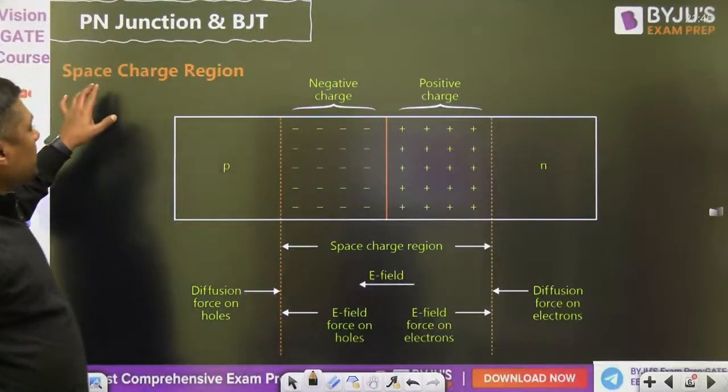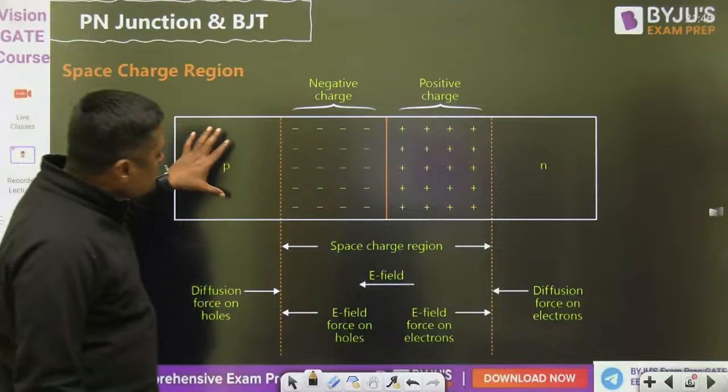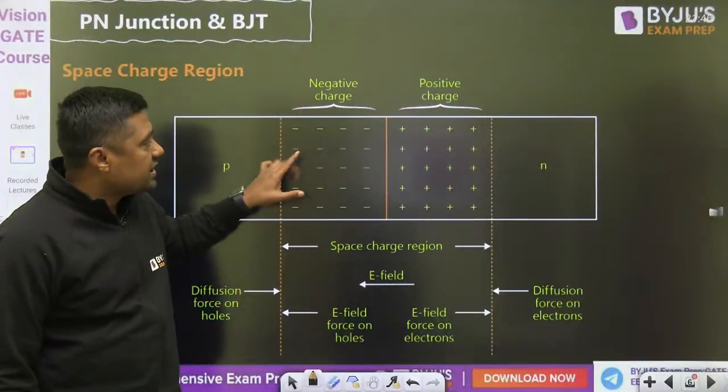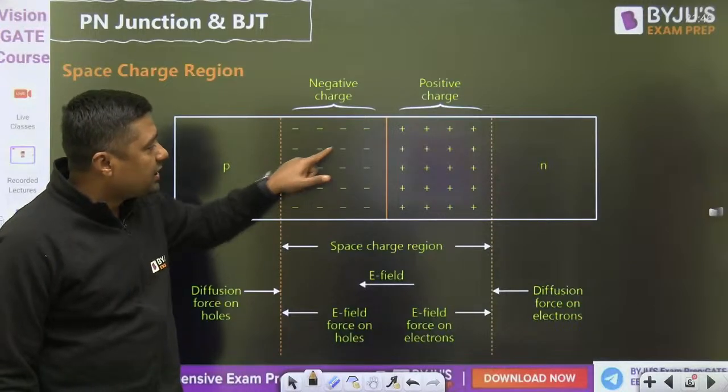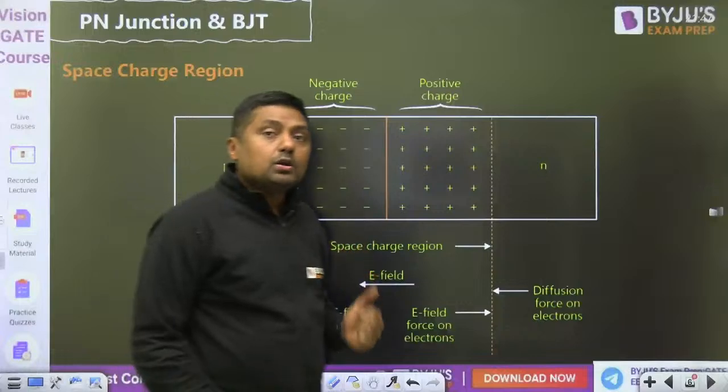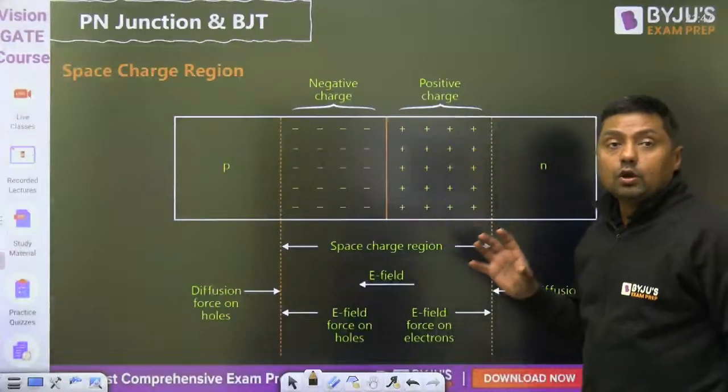So देखिए, space charge region means what? This is called P type, this is called N type. Here we are having the immobile charge carriers. Here negative ions, that is called acceptor ions. Here it is positive ions, that is called donor ions. Right? Now we have field. What is the field here?